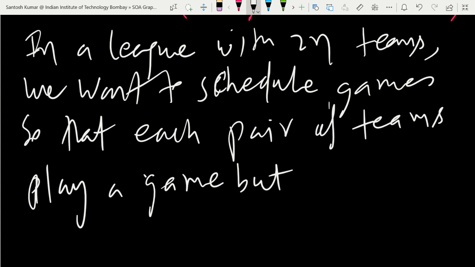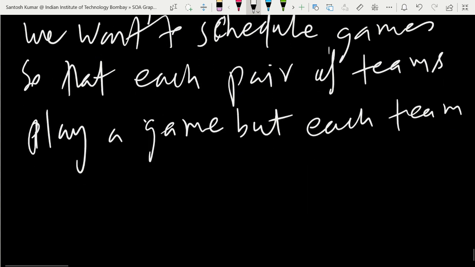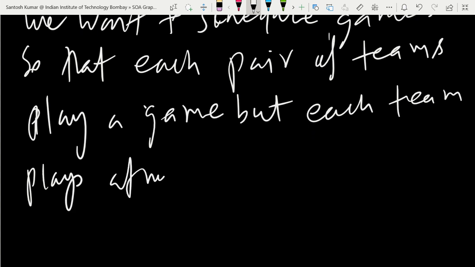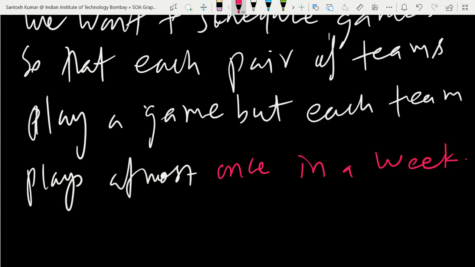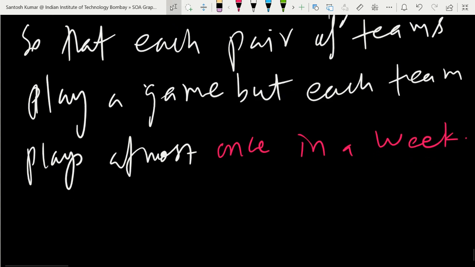But the condition is each team plays at most once in a week. So we have to schedule in such a way that each team gets to play with all other teams, and one team will play at most once in a week.